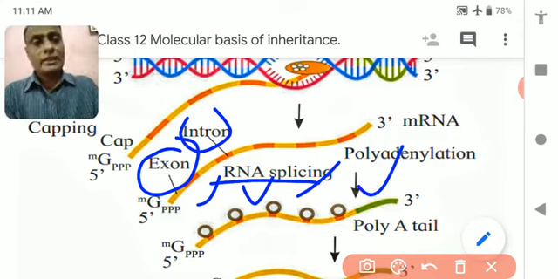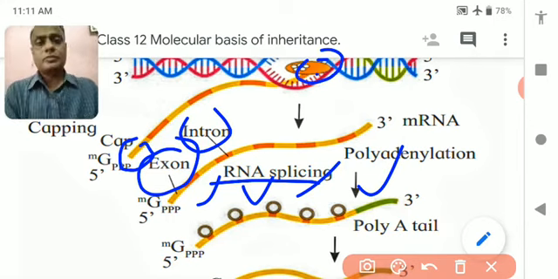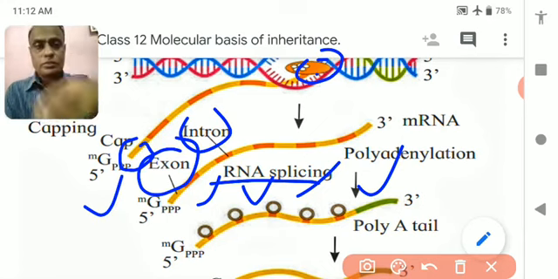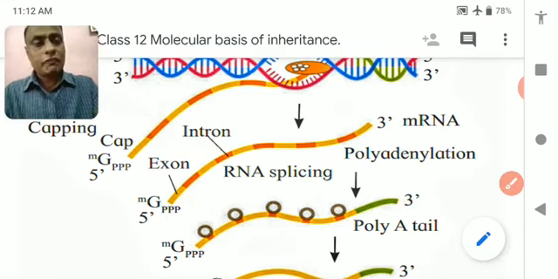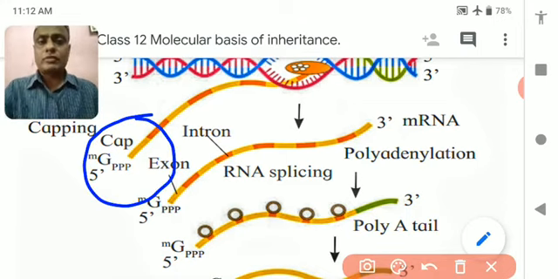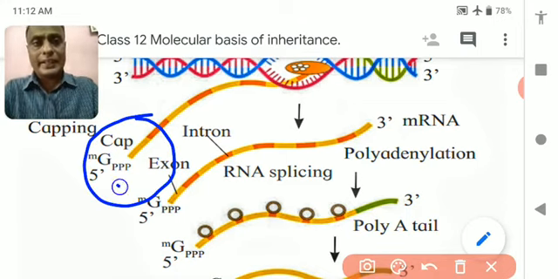So when the RNA comes out from DNA, it has been capped on both ends, meaning a cap-like structure forms. The 5' end of the mRNA or RNA is capped by methyl guanosine triphosphate.